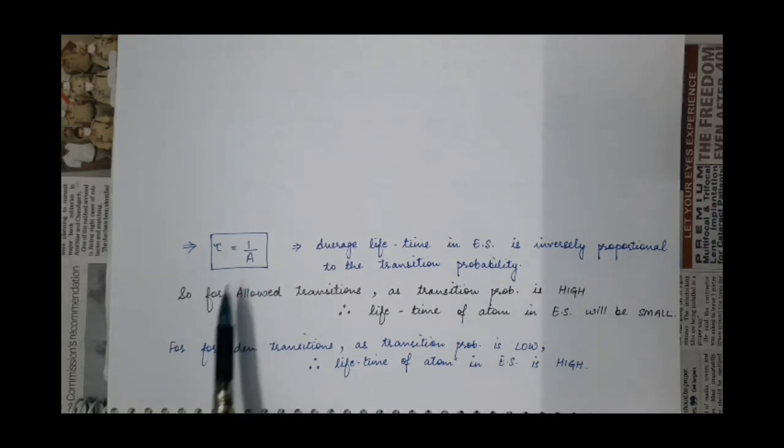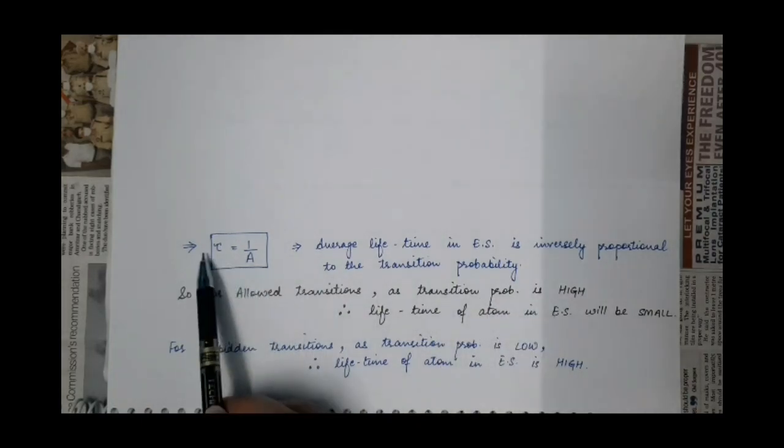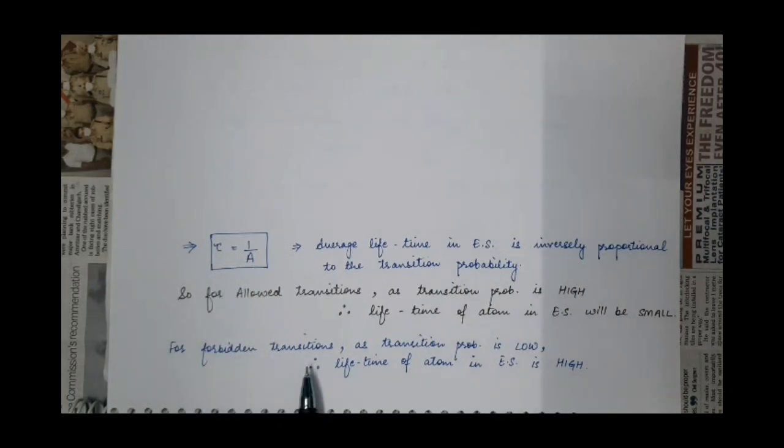So for the allowed transitions, we know that only those transitions are allowed for which transition probability is high. So the transition probability of allowed transitions is high. Therefore, the lifetime of the atoms in the excited state in case of allowed transitions will be small. If this is high, this will be small. And in case of forbidden transitions, as the transition probability is low, that is why they are forbidden or weakly allowed. If this is low, then the lifetime of an atom in the excited state will be high in the forbidden transitions or weakly allowed transitions.